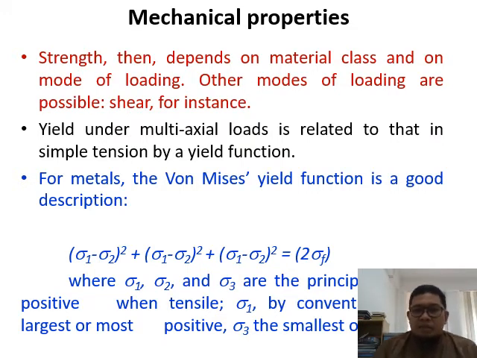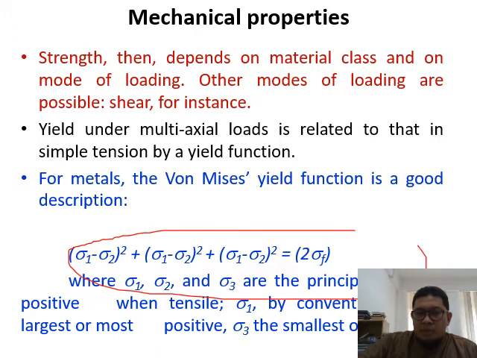For metals, the von Mises yield function is a good description, as shown in this equation over here, where sigma 1, sigma 2 and sigma 3 are the principal stresses, positive when tensile and negative when compressive. Sigma 1 by convention is the largest or most positive, and sigma 3 is the smallest or the least.